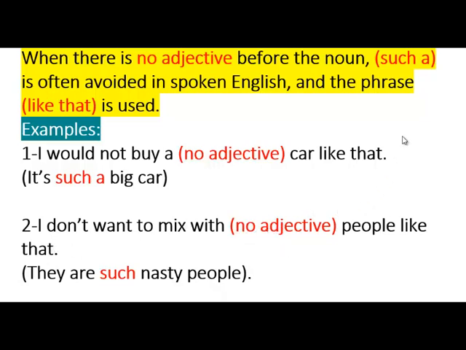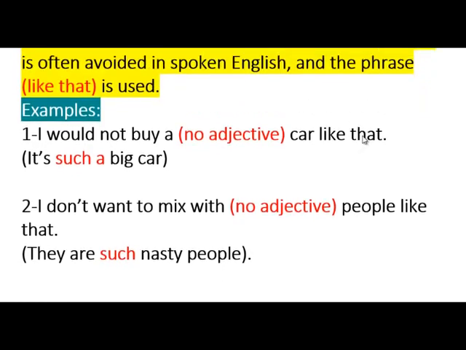So that is, we're using a noun without an adjective, all right? So again, just a quick summary, okay? Because there is no adjective before the noun, we use "like that". I wouldn't buy a car like that, okay? You didn't describe the car with an adjective. I don't want to mix with people like that. You didn't say that they are nasty people, all right? So you just say, I don't want to mix with people like that. We used "like that" instead of "such". That's it, really. Nothing more to it.